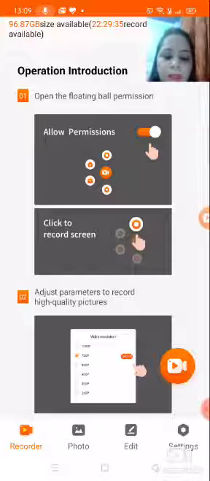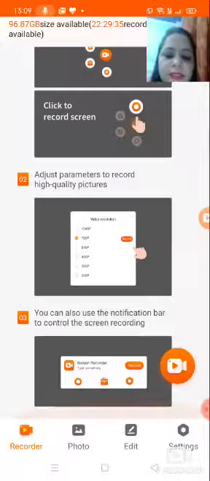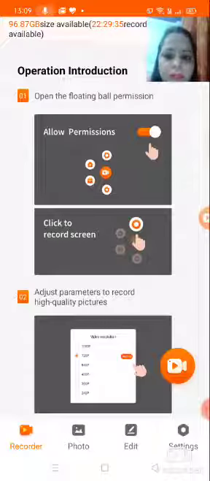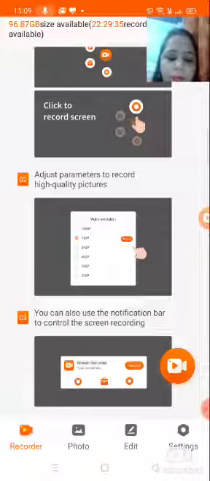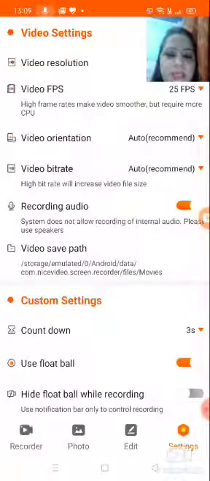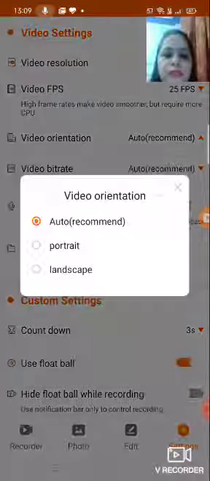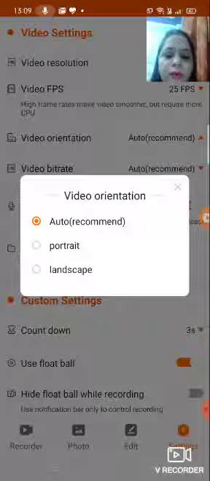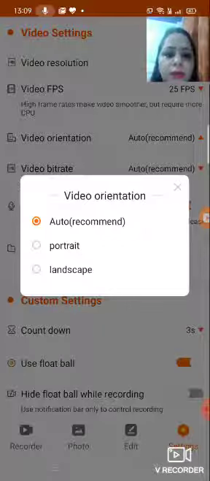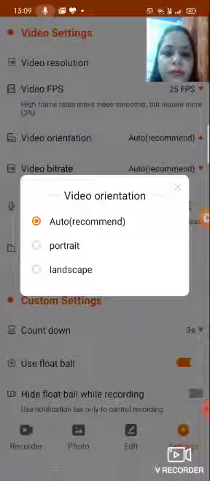Okay, now you get the screen. This is a small demo of your screen recorder. Okay, now there is an option of the settings button. In the settings, you can see there is video resolution, video FPS, and video orientation. If you want to change the orientation of your video, just click on that. Auto, portrait and landscape. Automatic is set by default by this recorder. If you want to convert into portrait or landscape, just click on that. Okay, I will leave it as it is.